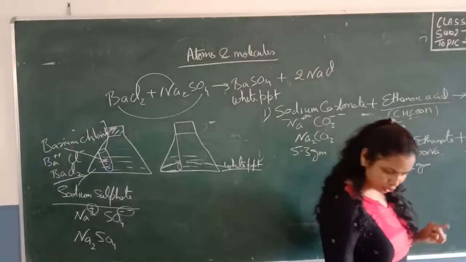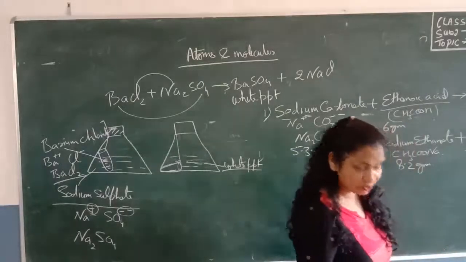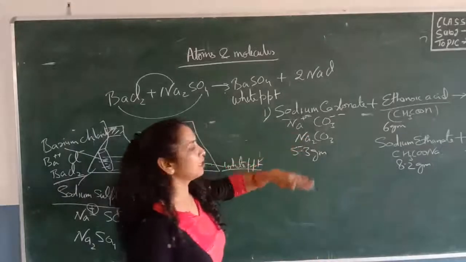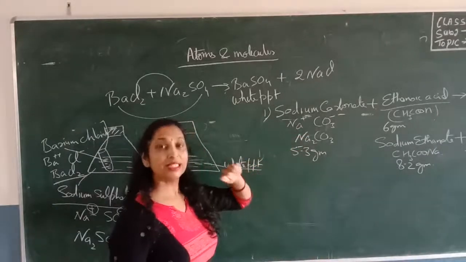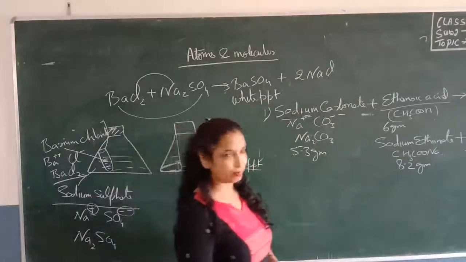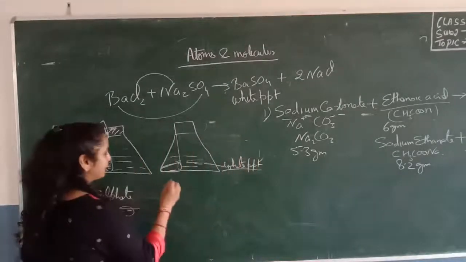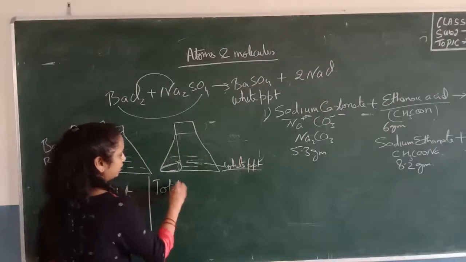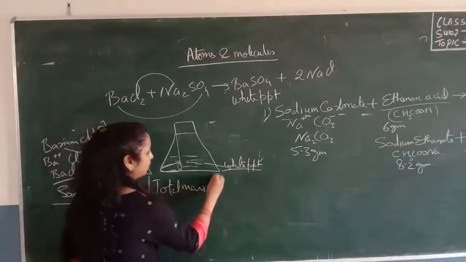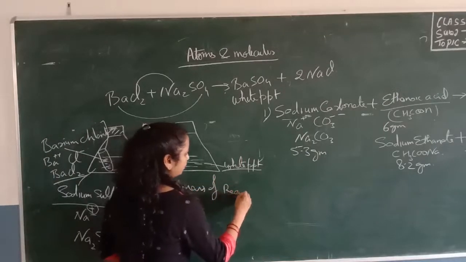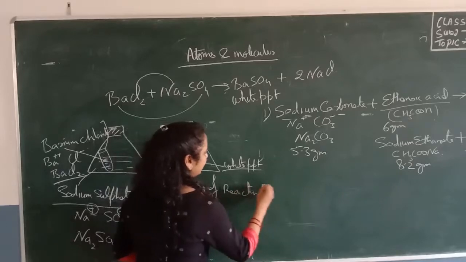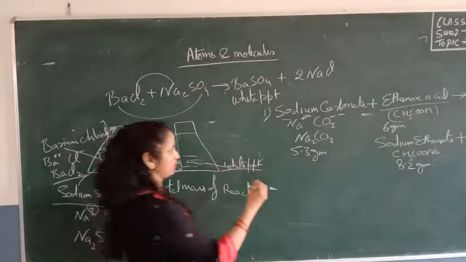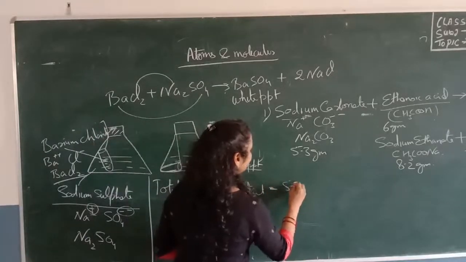Now the question is, show that the data verifies the law of conservation of mass. You have to verify that this data shows the law of conservation of mass. So you will say that the total mass of reactant is the mass of sodium carbonate plus the mass of ethanoic acid, 5.3 gram plus 6 gram.